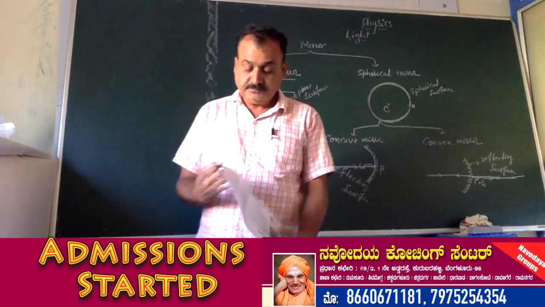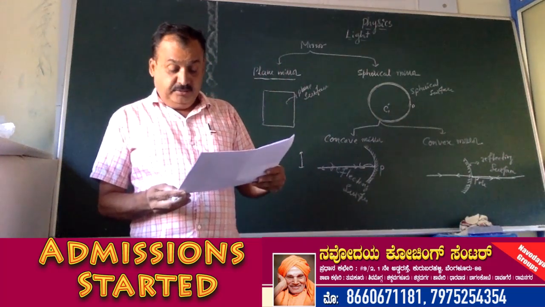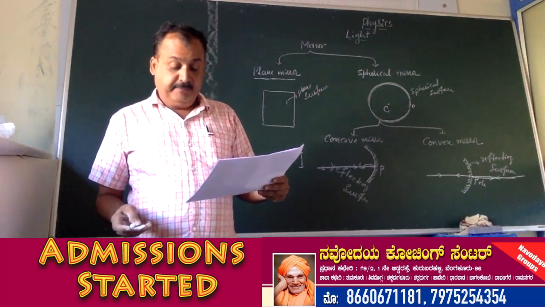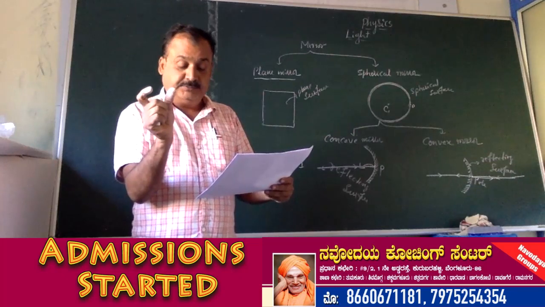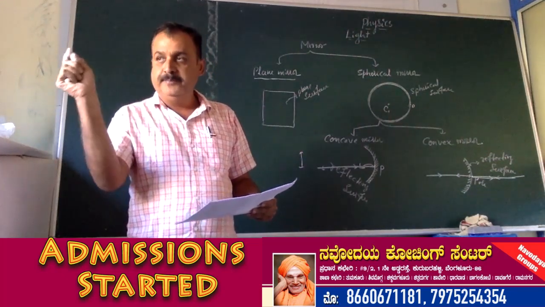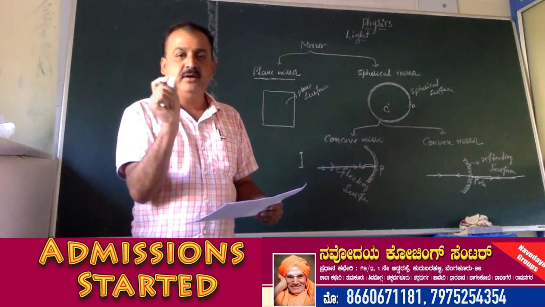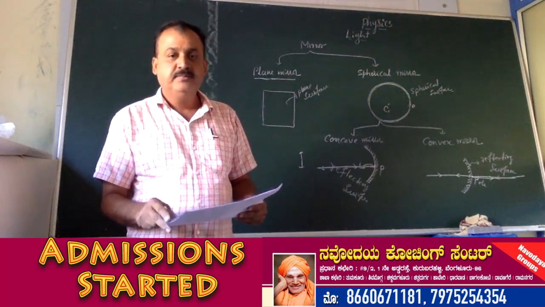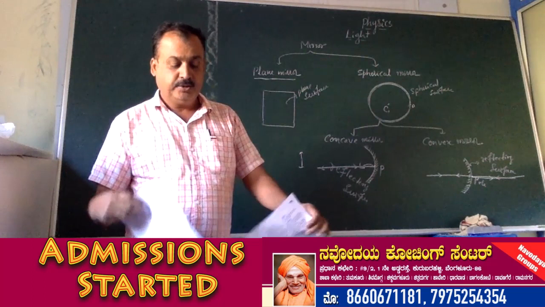Okay, so the image formed by a concave mirror depends on the distance of the object from the pole of the concave mirror. Image formation depends on how far from the pole we have kept the object, in a concave mirror.